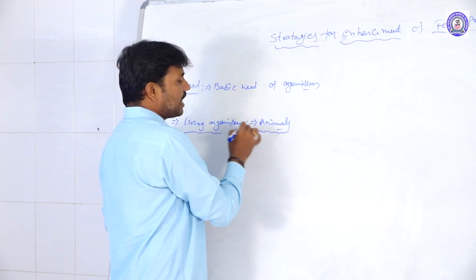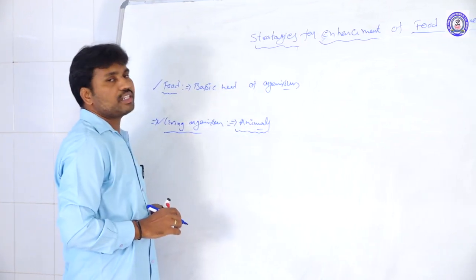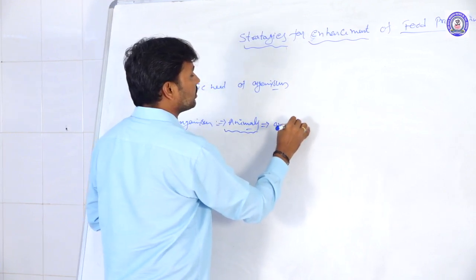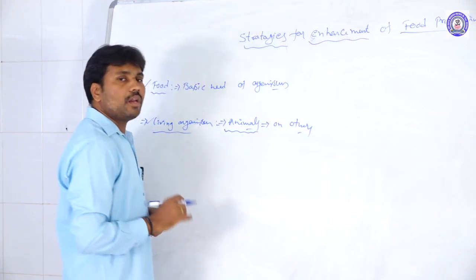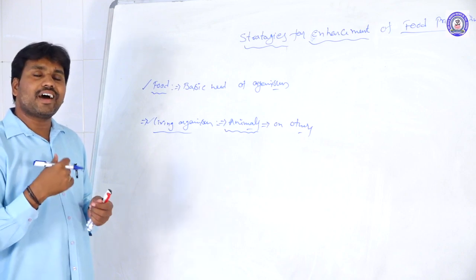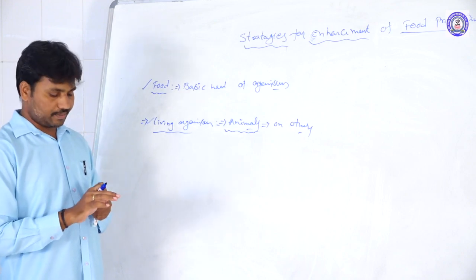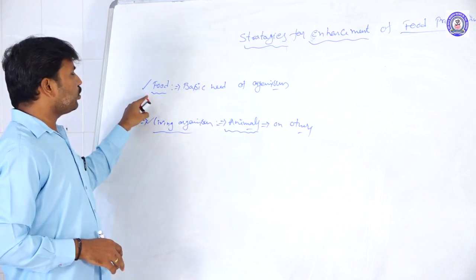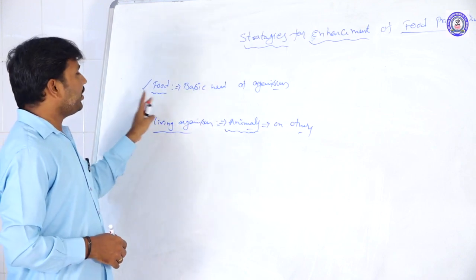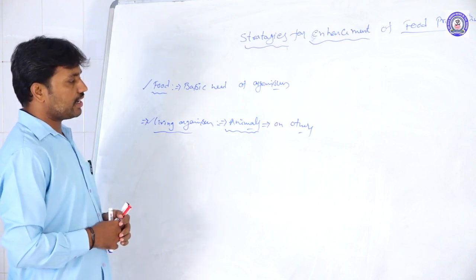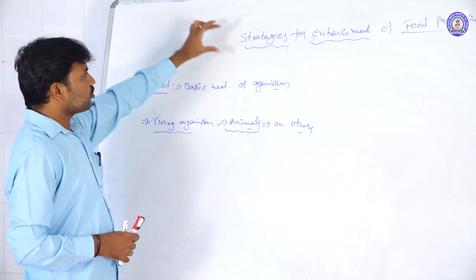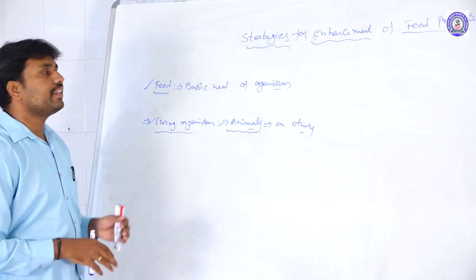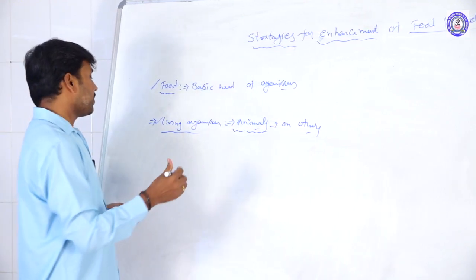But in the case of animals, these depend on others for their food materials. They are not able to produce it. So this is regarding food and how it relates to animals. Then today's topic is the strategies for enhancement of food and its production.